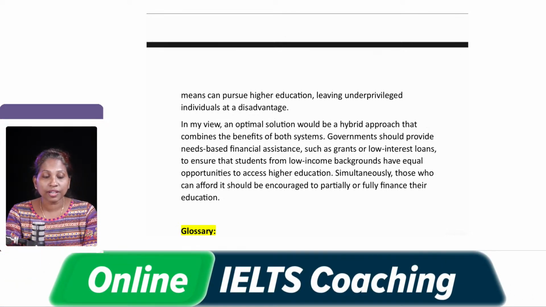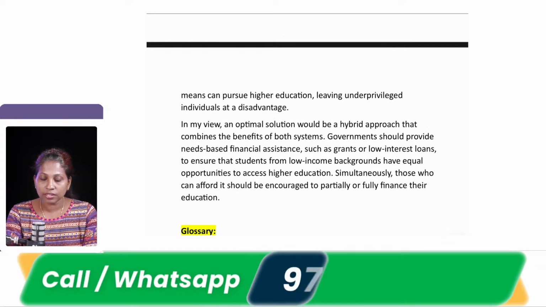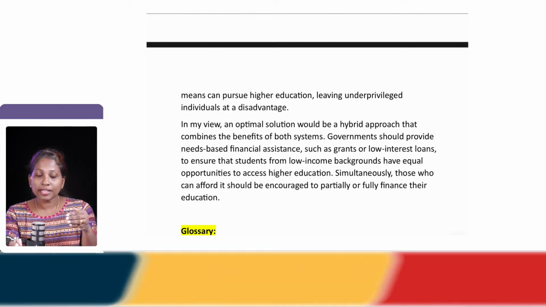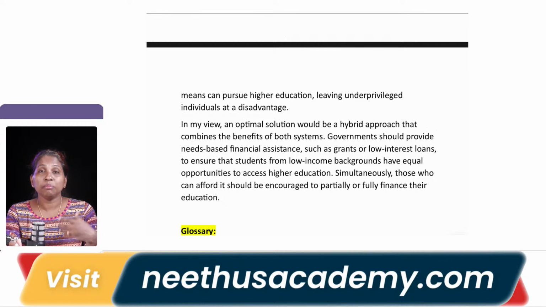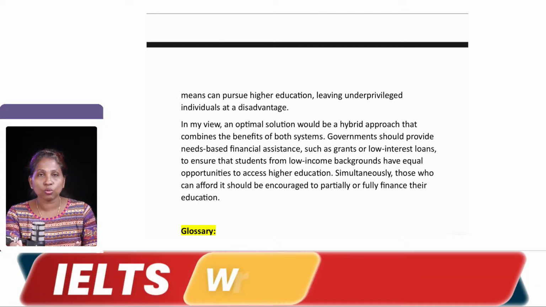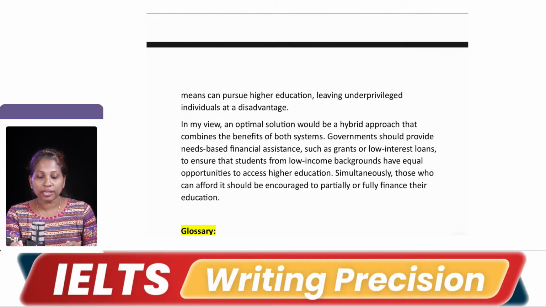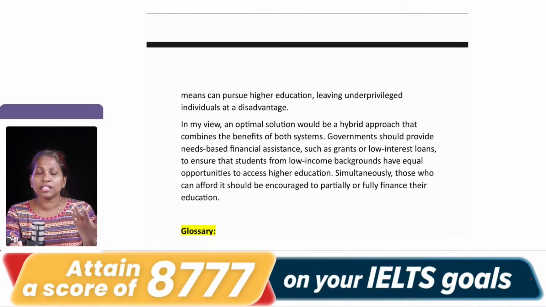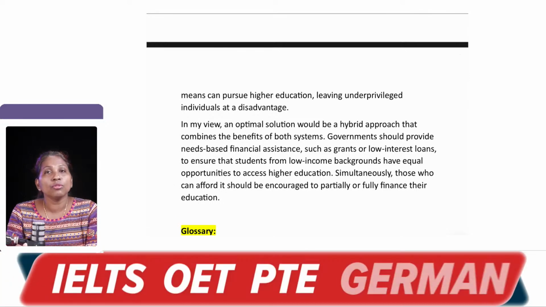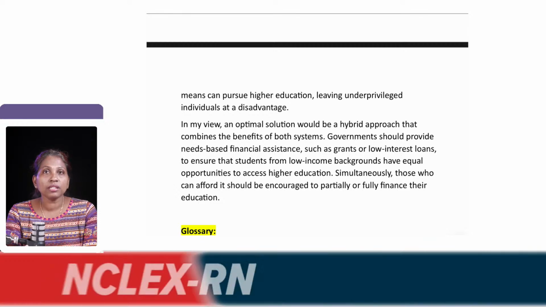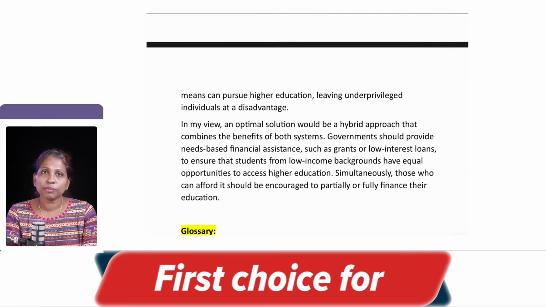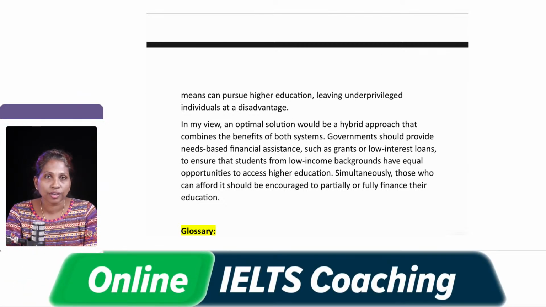Government should provide need-based financial assistance, such as grants or low interest loans. So instead of completely funding their education, they can give financial assistance, like low interest loans, to ensure the students from low income backgrounds have equal opportunities to access higher education. Simultaneously, those who can afford it should be encouraged to finance their education, right. So in my opinion, the government should support the people who lack financial means by granting them loans or by providing some means of financial assistance.